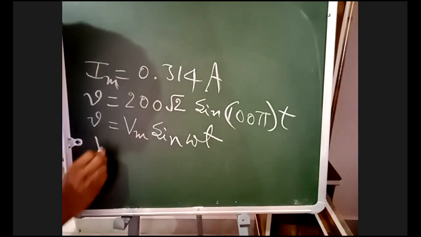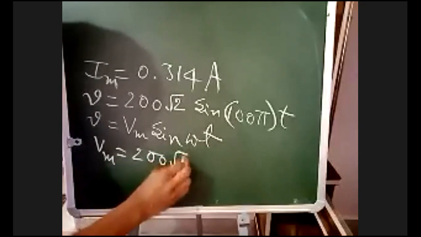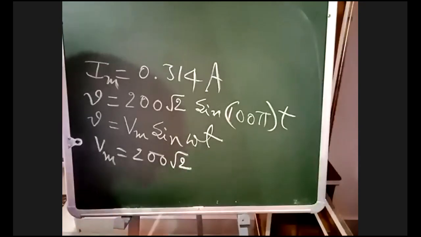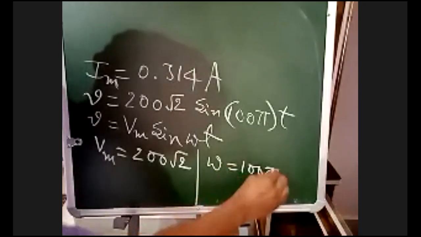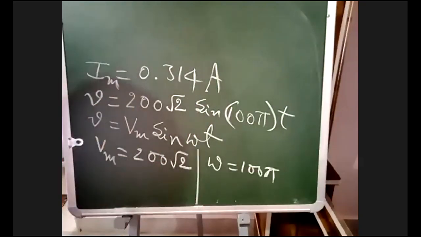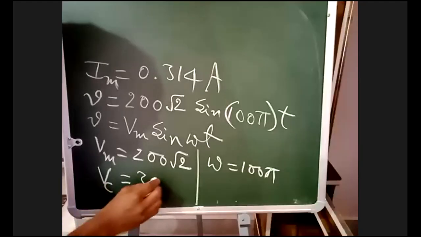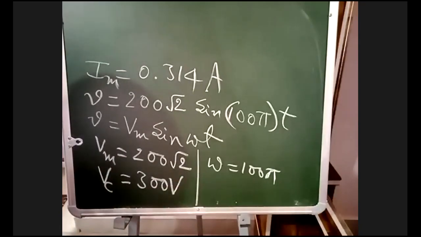Now here what is Vm? 200 root 2. What is omega? 100 pi. Your omega is 100 pi. This is the given data in the problem. And what else is he giving? Voltage across the capacitor, 300 volts. Vc is 300 volts.